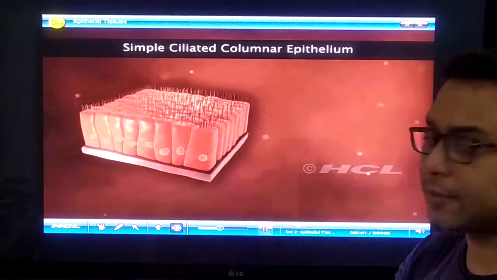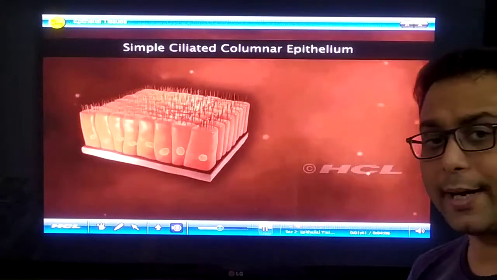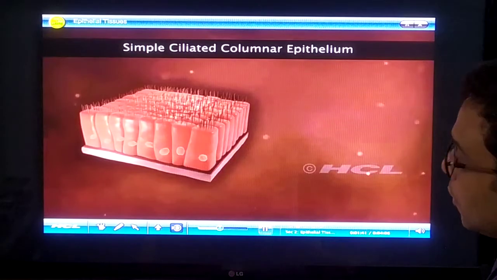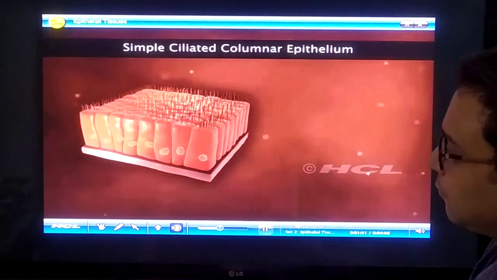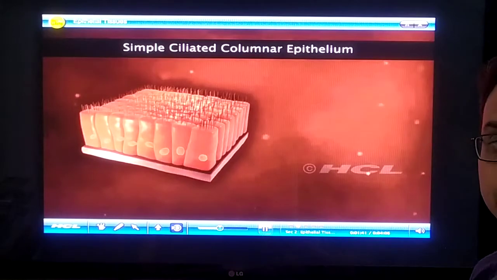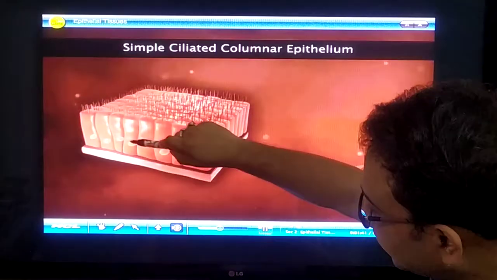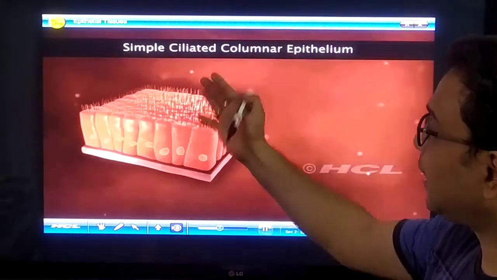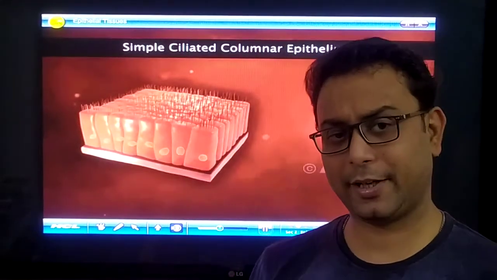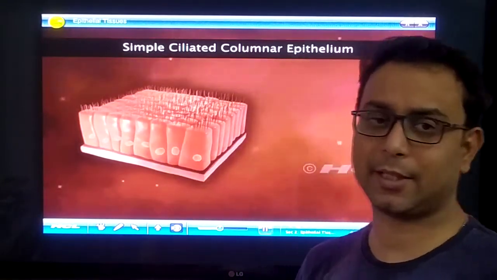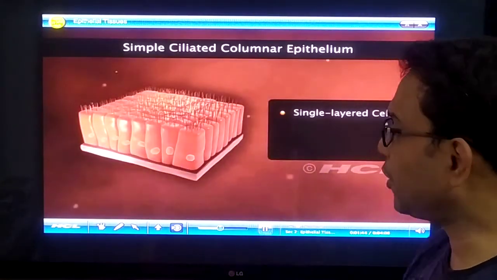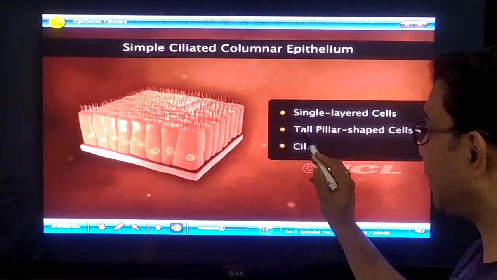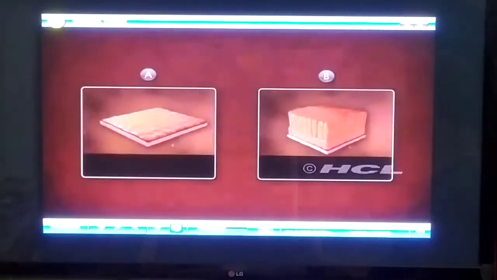Why is it called ciliated? Devapam, Arushi, Shoresh, Promit, why? Because they have cilia. Why is it called columnar? Because the cell is in column shape. So this is the simple, ciliated, columnar epithelium. Very easy. These are the characteristic features. If you understand this, you can easily write down their characteristic features: single layer of cells, tall pillar-shaped cells, cilia are present, right?